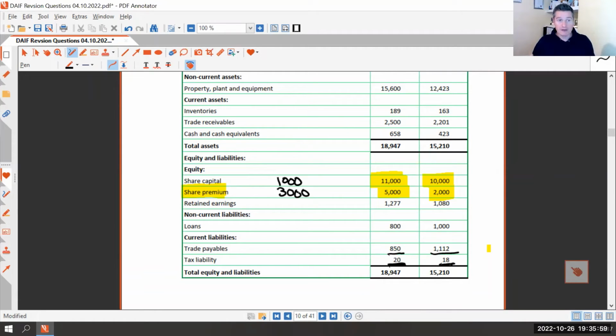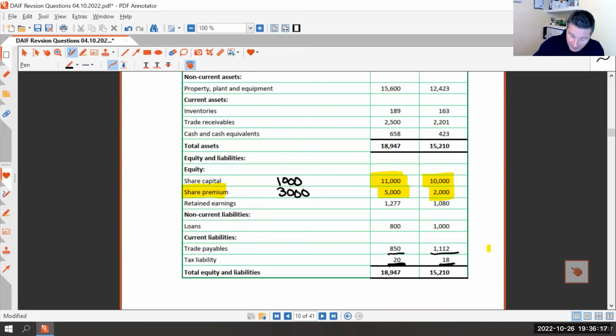So we issued 1 million shares, and on paper it says it's a £1 share. But remember, as companies grow, we don't change the nominal value of the shares. It's still a £1 share. But people pay more for it because the company grows.